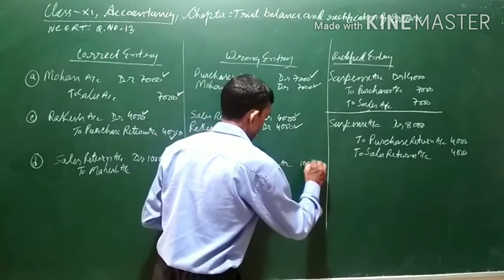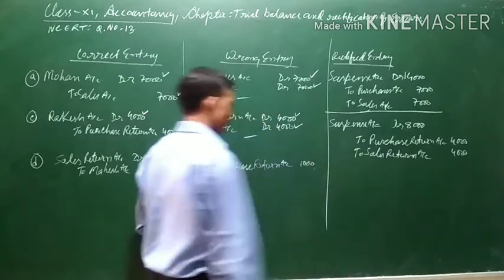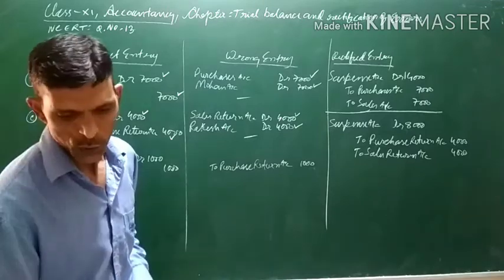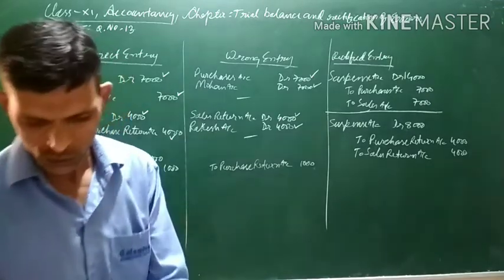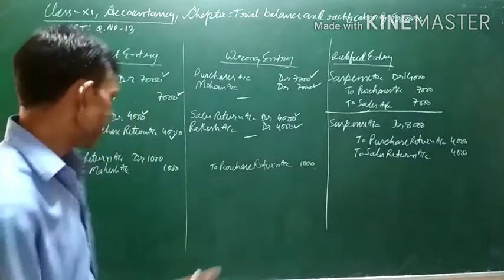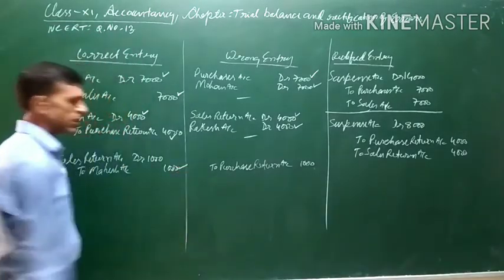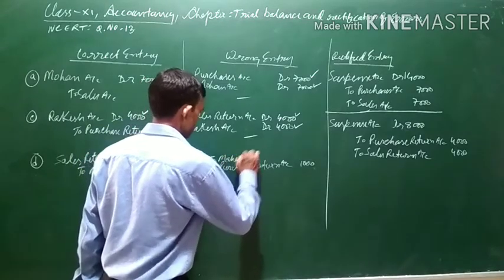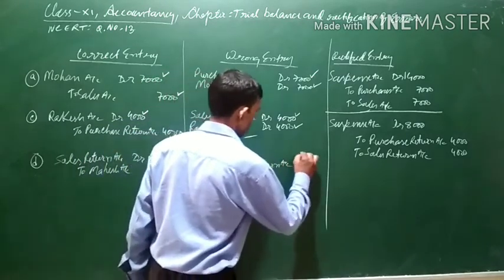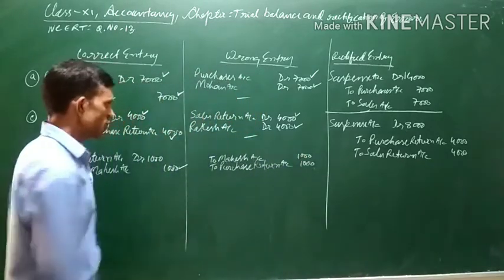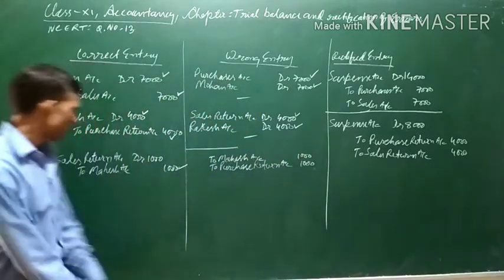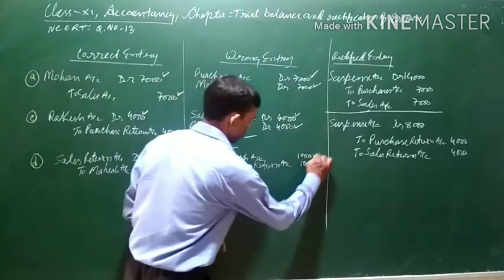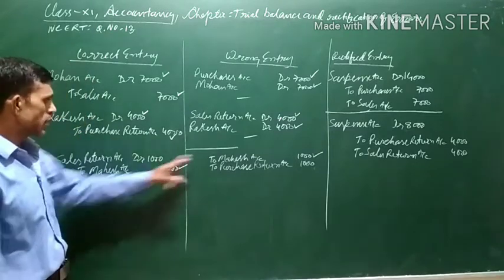Moreover, Mahesh account was correctly credited also. To Mahesh account 1,000. There is no debit part in this, as you know. Mahesh account was to be credited and Mahesh account has been credited. So there is nothing wrong in the Mahesh account.